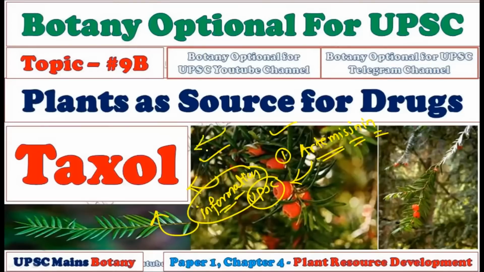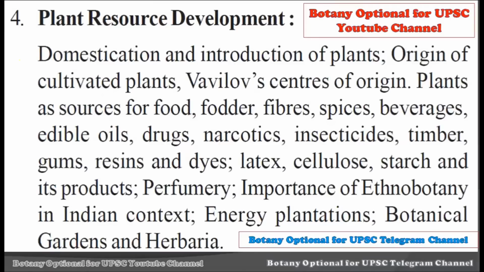So whatever the basic things are regarding Taxol, that is, from which plant it is extracted, what the plant family is, how it is used, what the other names are, and what types of secondary metabolites are involved, these much things you should know regarding the UPSC mains syllabus. Consider this is your syllabus. We are dealing with paper number 1 and chapter number 4, plant resource development, and we are here at plants as the sources for drugs, considering the second drug, called Taxol.